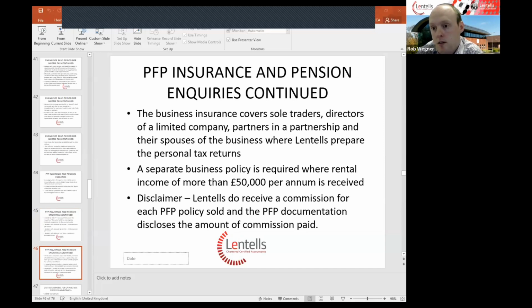Like all insurance, it is something that you take out that you may not need, but on the times that it is required, it is absolutely invaluable for the price that's being paid. As a disclaimer, lentils do receive a commission from PFP for introduction of clients to their insurance scheme, and the amount of commission that lentils receive is disclosed on the PFP insurance documentation that we send out to clients.